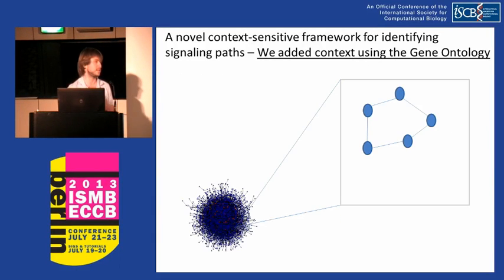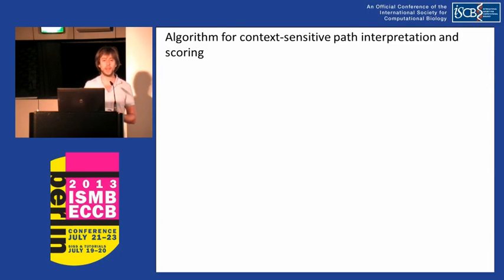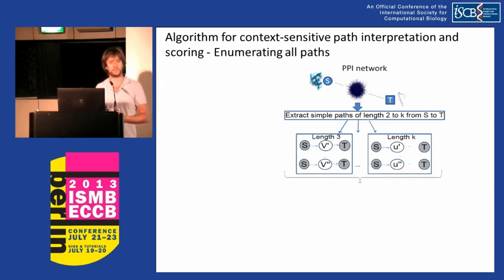Next, we added context to our network using the gene ontology as follows. Each GO annotation was considered as a distinct label, and each node was assigned a label vector of its GO annotations. The goal of our work is to find signaling pathways that link a source protein to a target gene. First, our algorithm finds all simple paths of length 2 to k that link S to T, where k is a predefined user parameter. We used 5 edges.